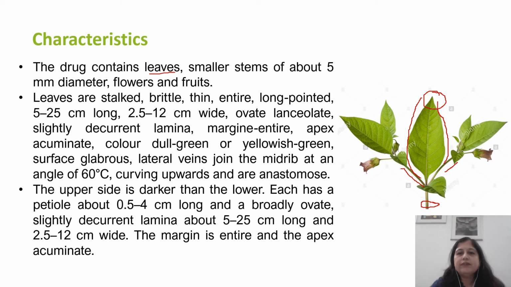The color of these leaves is dull green to yellowish green, and the surface is slightly glabrous, with very few trichomes present on the surface, and the upper part of the leaf is darker than the lower part. The flowers, as you can see, are purple in color and bell shaped, which is a characteristic of the Solanaceae family, and the fruits are black berries which have a very shiny appearance like any other Solanaceae family.